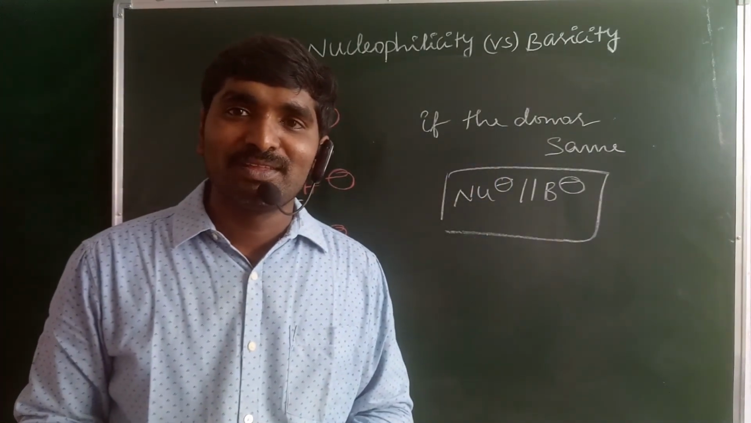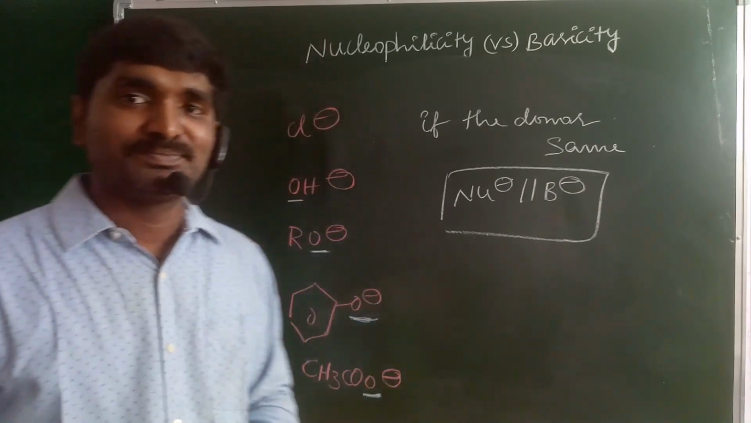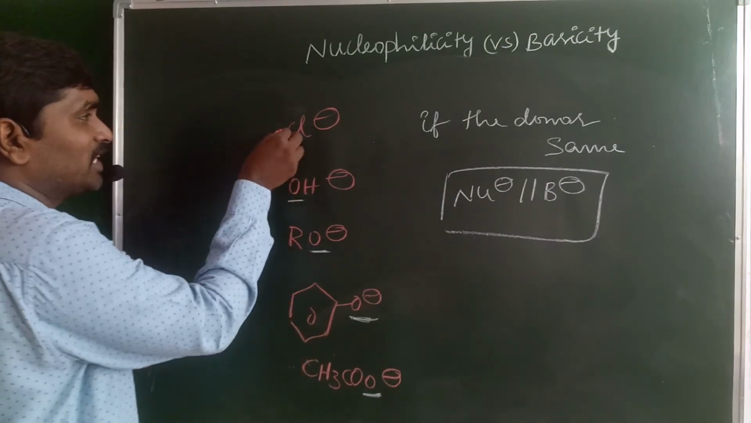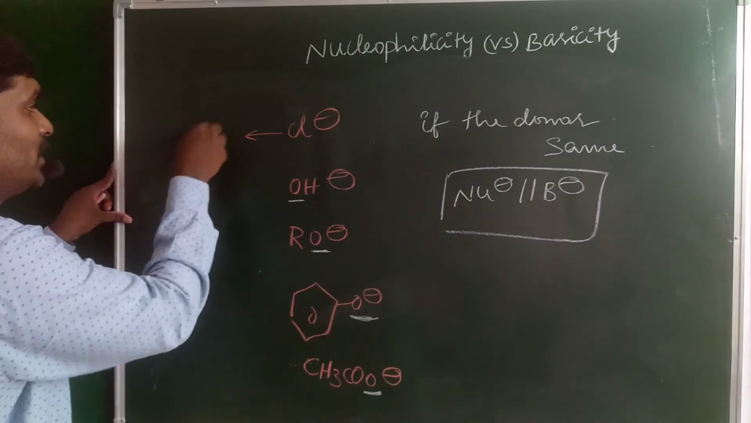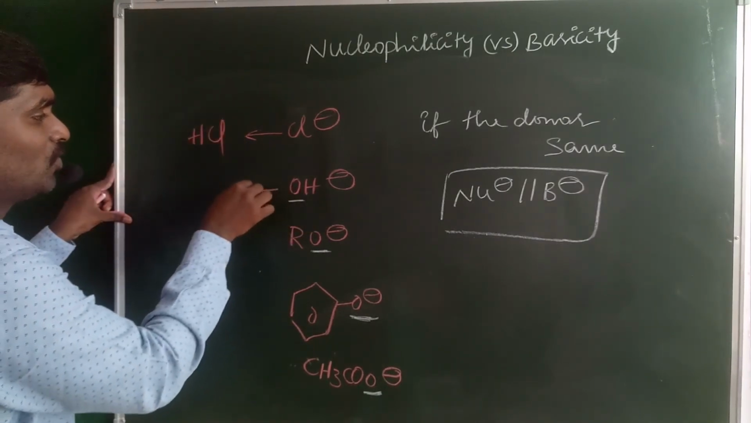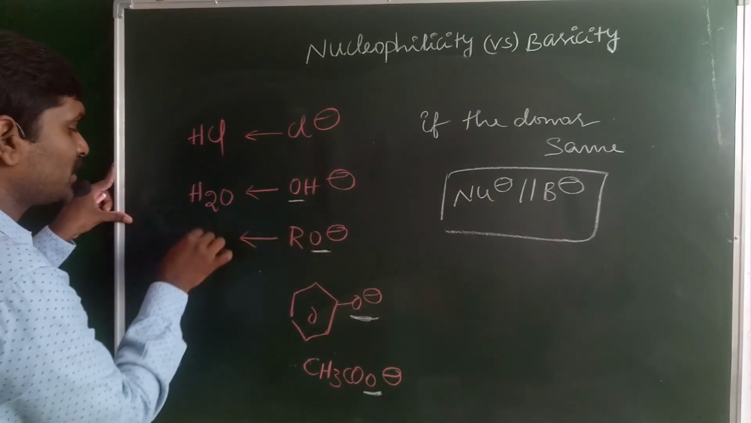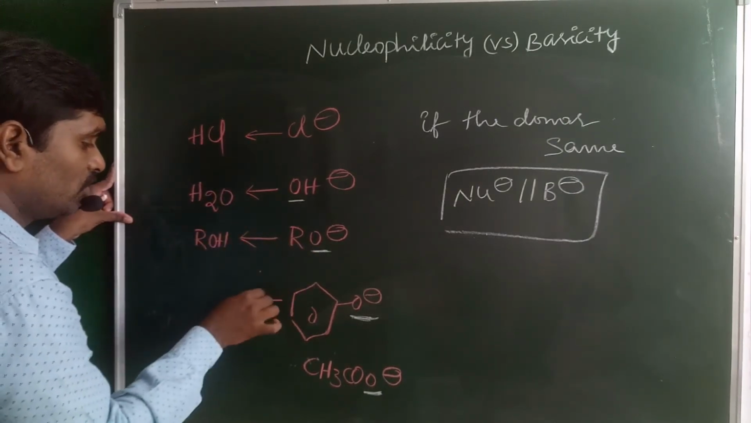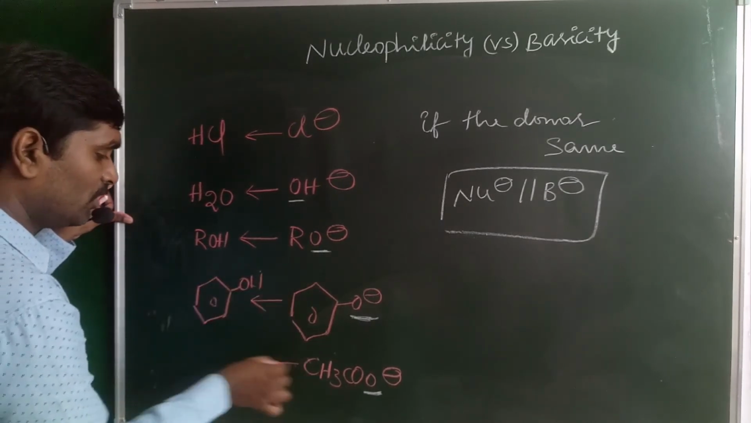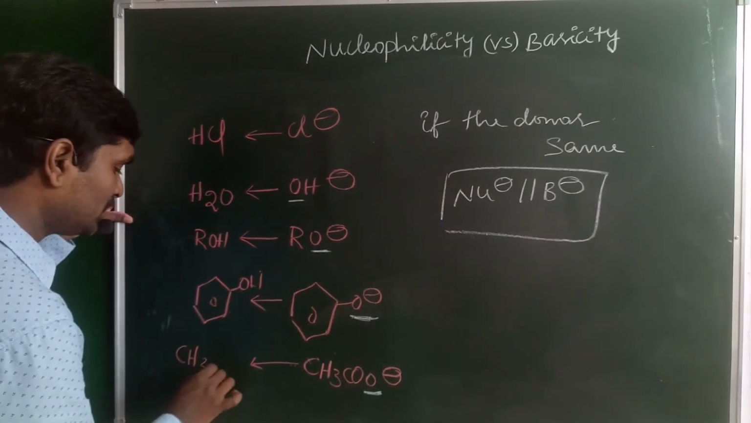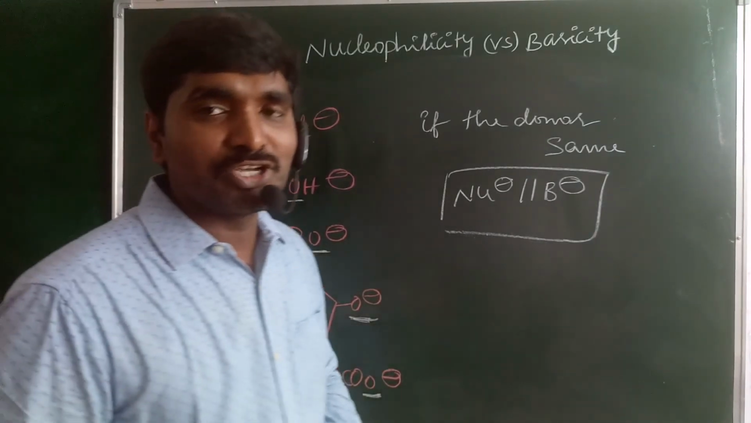Okay guys, so how can you explain the basicity? How can you find the nucleophilicity? Simple one. You just write the conjugate acids. For Cl minus, you know that it is HCl. For OH minus, the water molecule. For RO minus, the alkoxide ion, alcohols ROH. For the phenoxide ion, phenol. For the acetate ion, CH3COOH, acetic acid. So these are the conjugate acids.